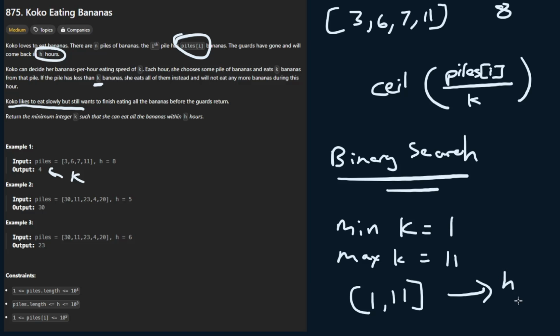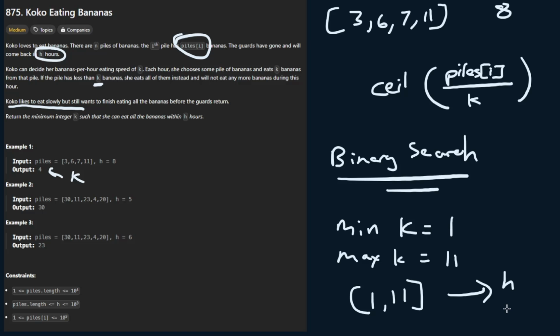As we try to approach this h value, or satisfy this constraint, we can use binary search by seeing that if the eating speed is not satisfying this h value, then we can move the left pointer up, so then we can start calculating eating speeds in a range that is possible.